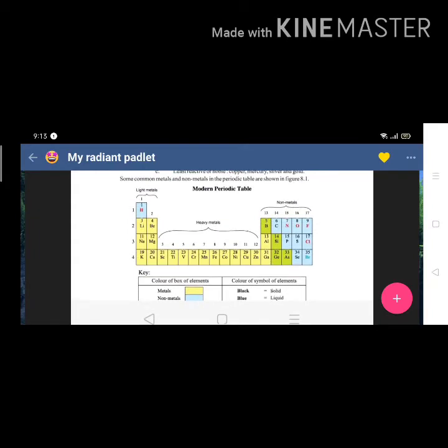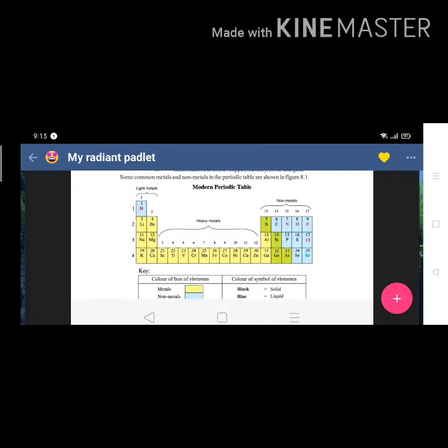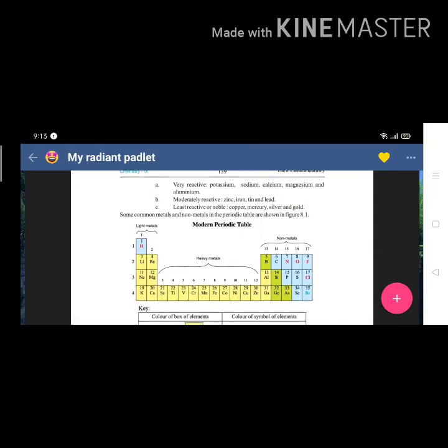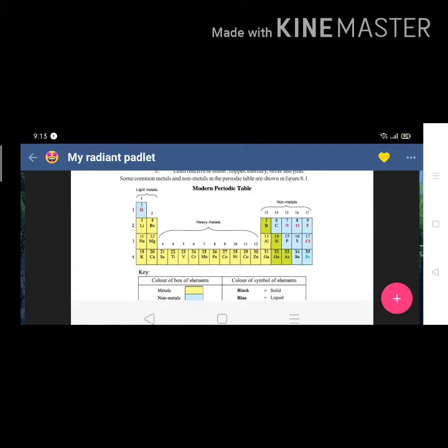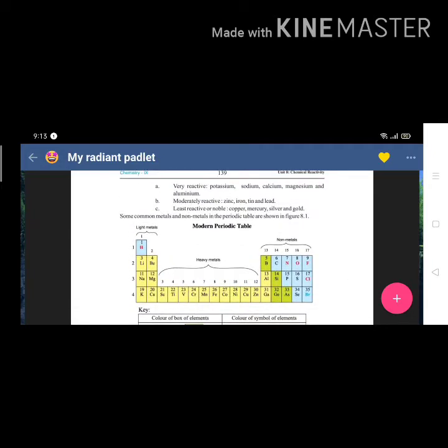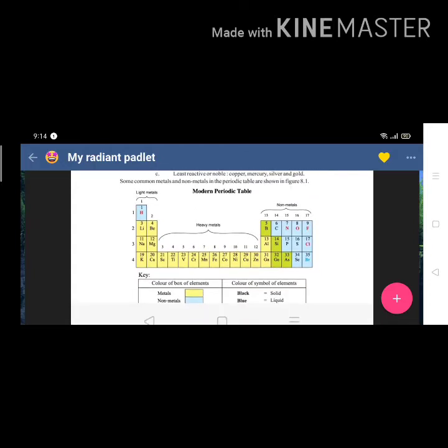Light metals: the first group and second group contain light metals, and the middle of the periodic table, the d orbital, contains heavy metals. On the right side of the periodic table, you can see non-metals.